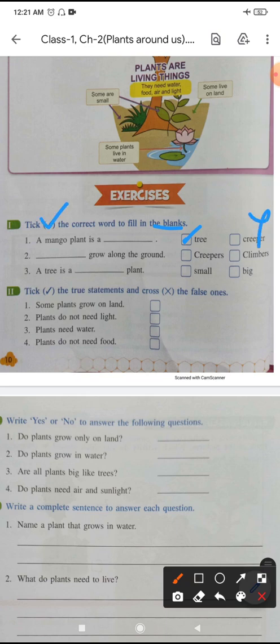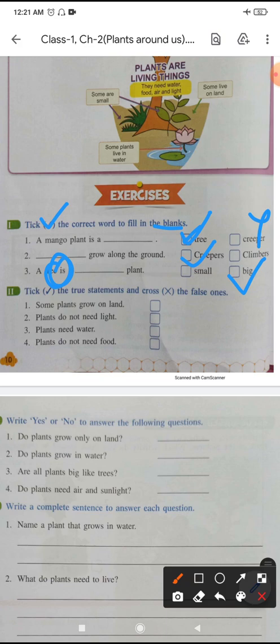You have to just tick, so only tick in this box. Plants that grow along the ground, the name is creeper. Okay, a tree is a small or big plant? Obviously a big plant, because a tree is a big plant.